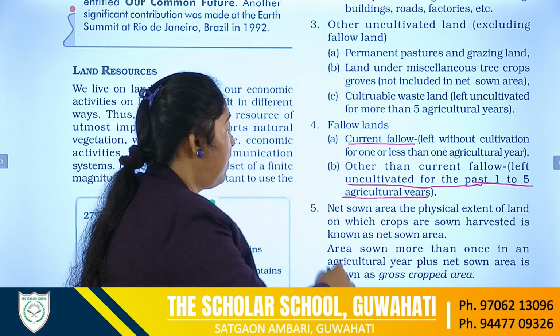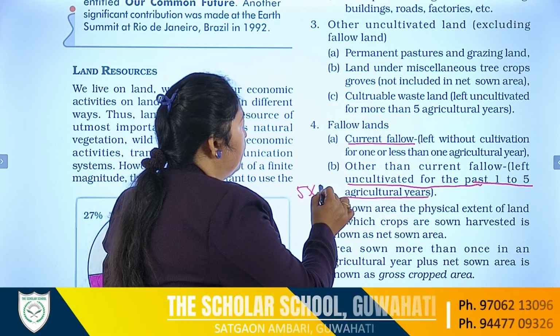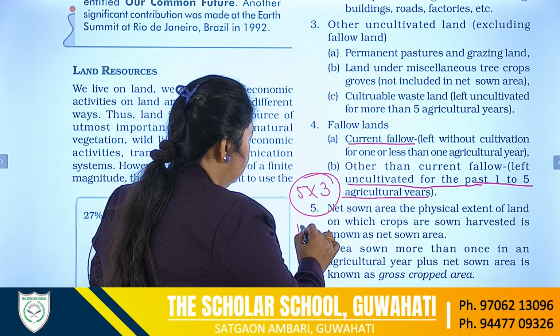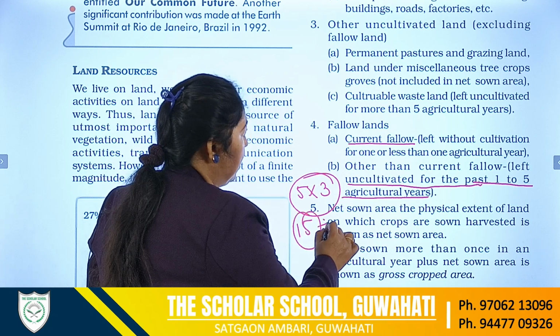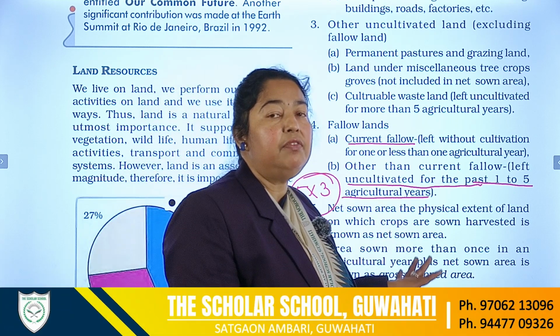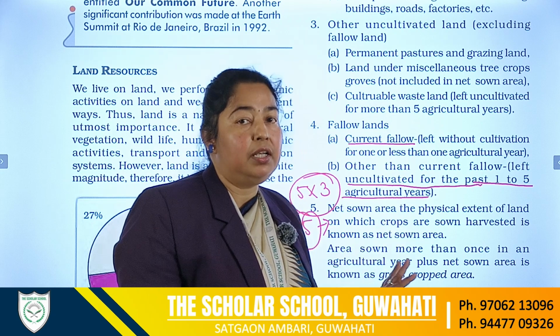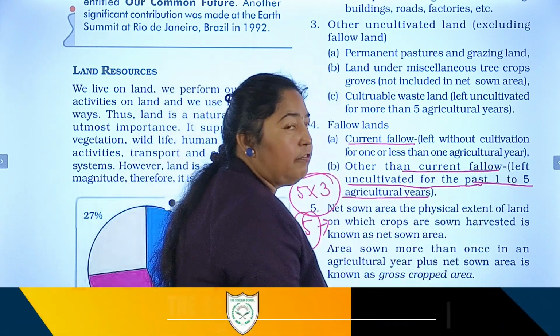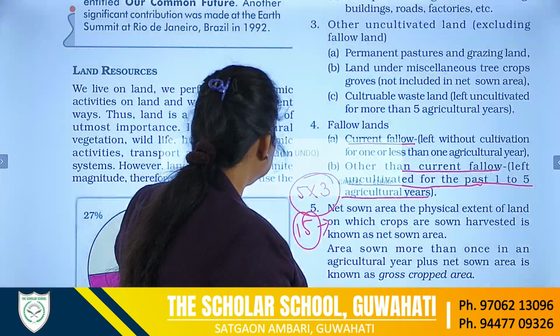That means 5 into 3, so 15 agriculture seasons we are leaving it without cultivation. So this land comes under other than current fallow.